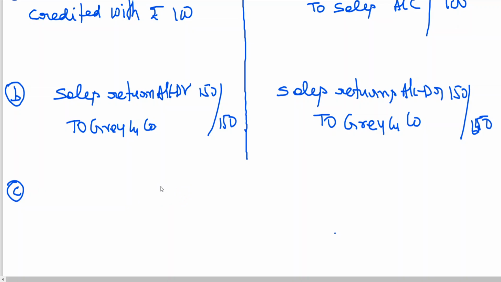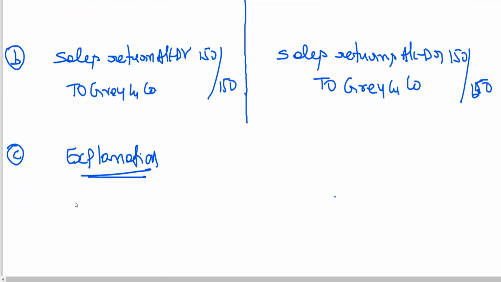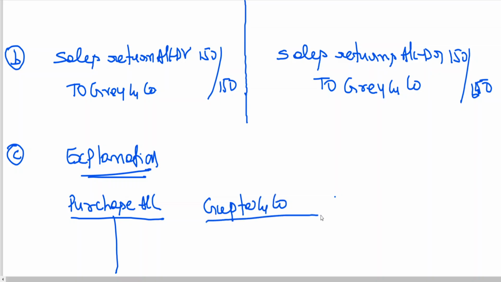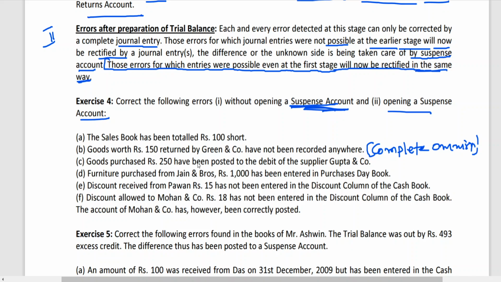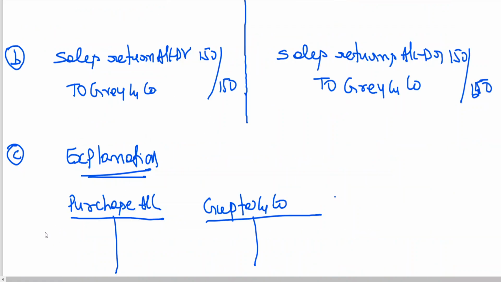This is what I am working out. In the examination you go for rough work, but here I am explaining. You should not write the explanation in the examination. This is only for you to understand. What is the entry for purchase of goods from Gupta? You need to open purchase account and Gupta account. Goods purchased 250 have been posted to debit of supplier Gupta. What is the entry? Purchases to Gupta.